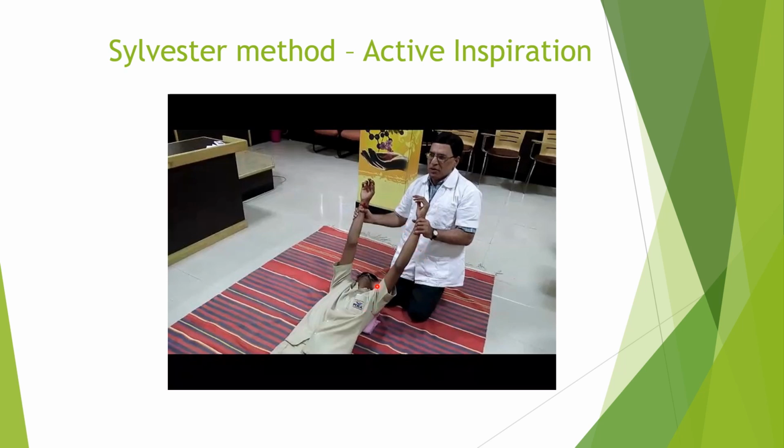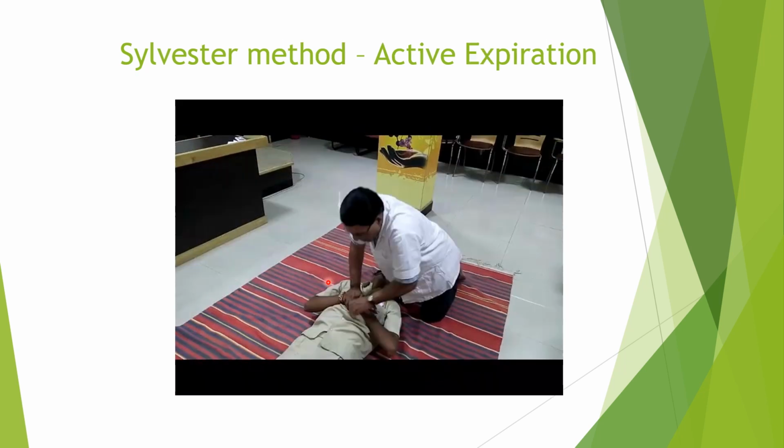So actively the inspiration is taking place by lifting the hands of the patient, and then bending forward, the doctor puts the hands over the chest of the patient, and he will apply deep pressure on the chest with the patient's hands. So he is holding the patient's hands, keeping them on the chest and giving the deep pressure. This will cause expiration. Okay, so here you can see the inspiration and expiration are both actively done in the Sylvester method.